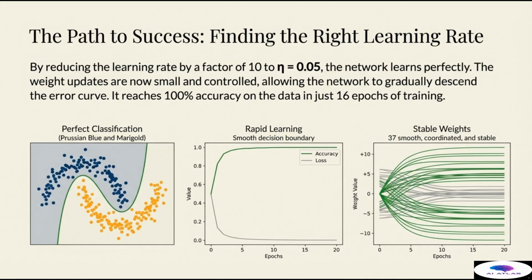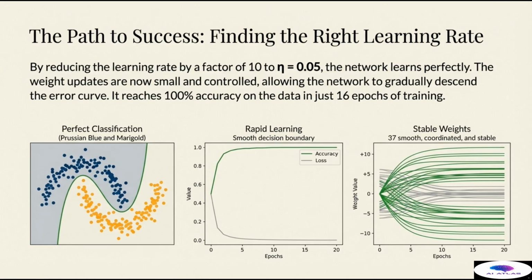By reducing the learning rate by a factor of 10, setting eta to a small, controlled value of 0.05, the network learns perfectly. The weight updates are now small, smooth, and controlled, allowing the network to gradually descend the error curve without overshooting. The perfect classification plot on the left shows the successful outcome. The network has found a complex, curved decision boundary that achieves 100% separation of the data. The rapid learning plot in the center shows the network's accuracy soaring to 1 and its loss dropping to near 0 in just 16 epochs of training.